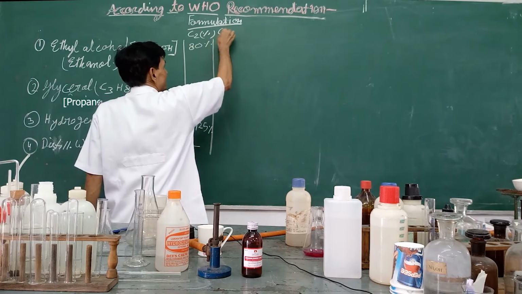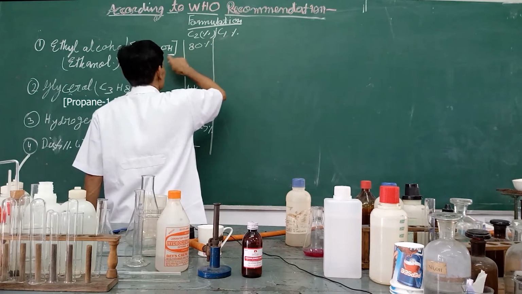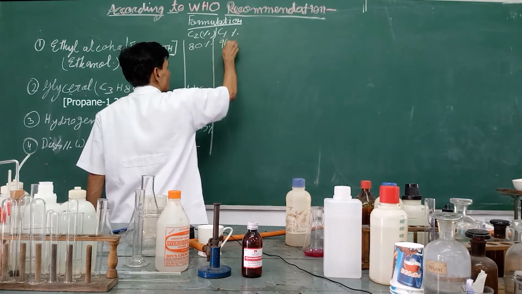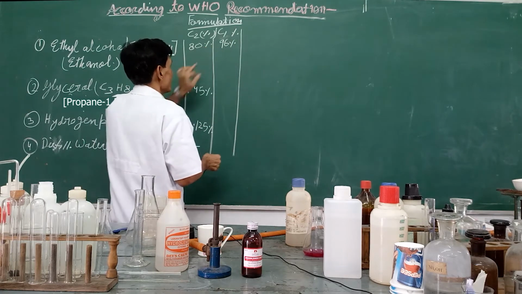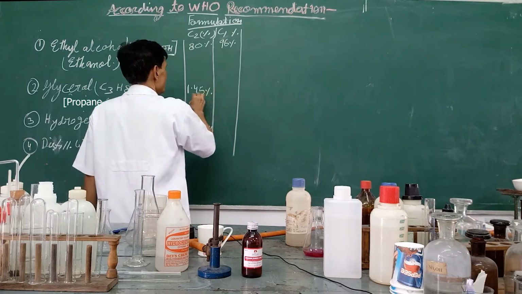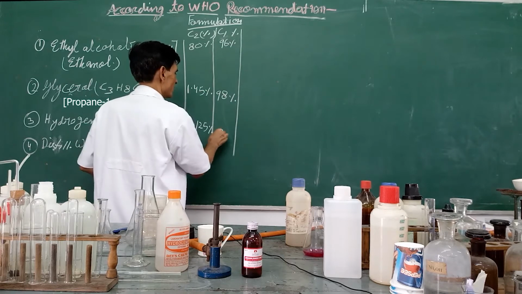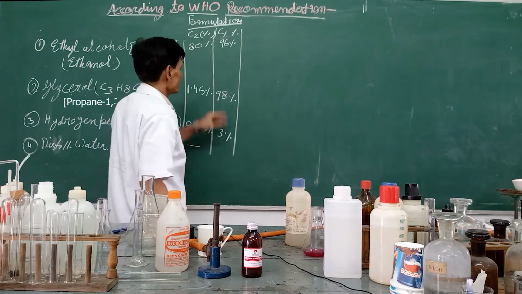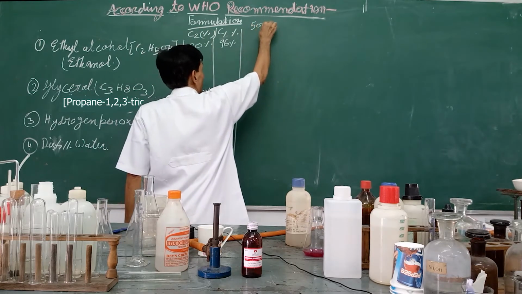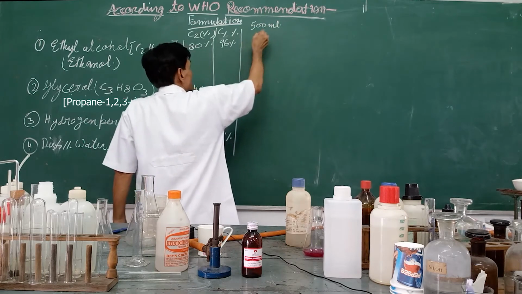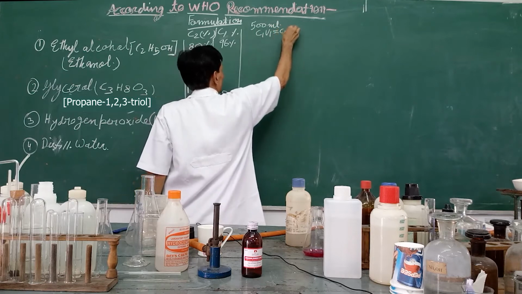Now C1 percentage is what you get when you purchase it from the market. For ethyl alcohol, you will check the bottle to see what percentage is given there. Suppose the bottle says 96%, or 98%. In the market we get glycerol at 98%, and hydrogen peroxide at 3%. From the market supply, this is the concentration C1. Suppose you want to prepare 500 milliliters, then use the formula C1V1 equal to C2V2.